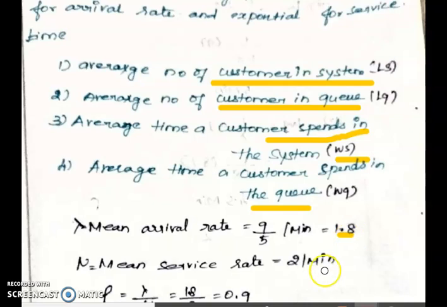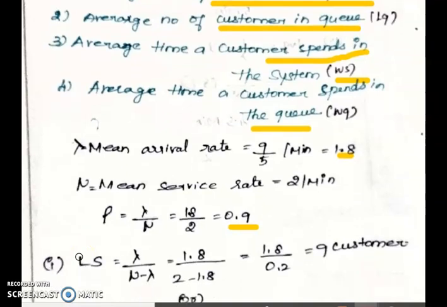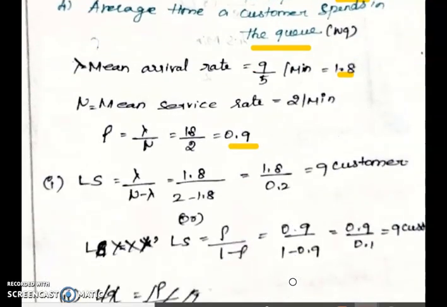So P means probability, lambda by mu: 1.8 divided by 2 is 0.9. First is the average number of customers in the system, LS. The formula is lambda divided by mu minus lambda. Lambda value is 1.8 and mu value is 2, so 1.8 divided by 0.2 gives 9. The average number of customers in the system is 9.